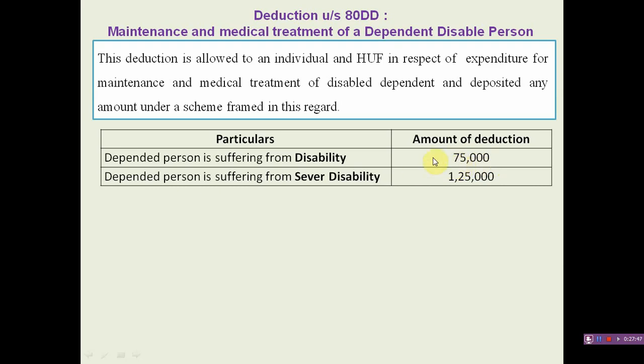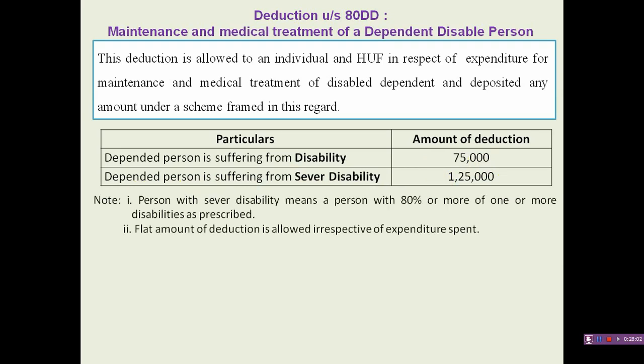If that dependent person is suffering from severe disability, then an assessee can get a deduction of rupees 1,25,000. Note: a person with severe disability means a person with 80% or more of one or more disabilities as prescribed.